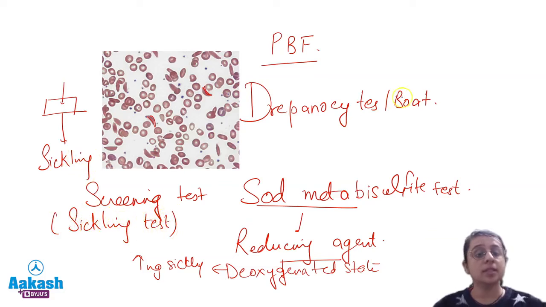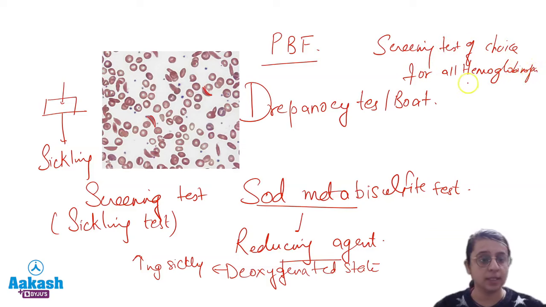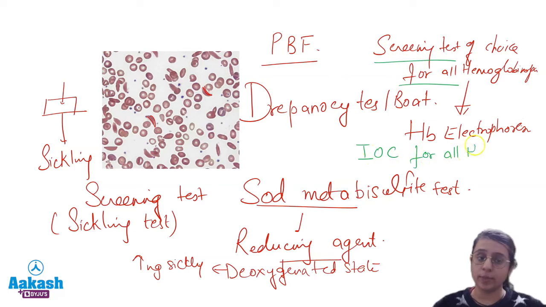Now if I ask you which is the screening test of choice for all hemoglobinopathies, so what is my screening test of choice? Answer will be hemoglobin electrophoresis. So hemoglobin electrophoresis is the screening test of choice. Whereas if I ask you which is the investigation of choice for all hemoglobinopathies, what will be your answer? Answer will be HPLC. So all these are questions.